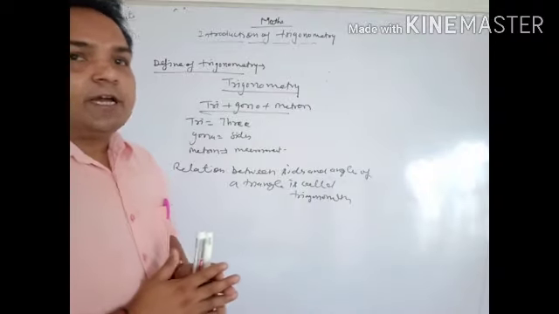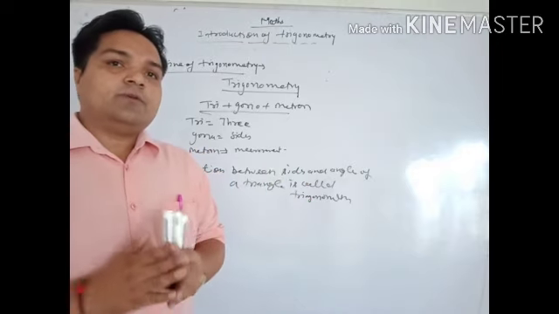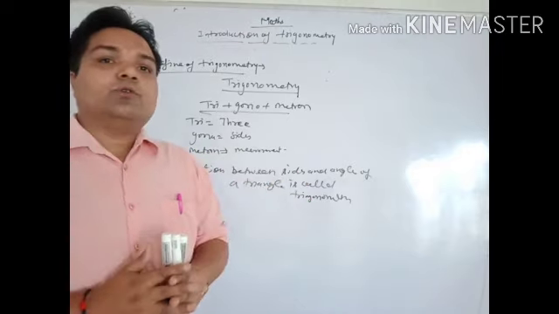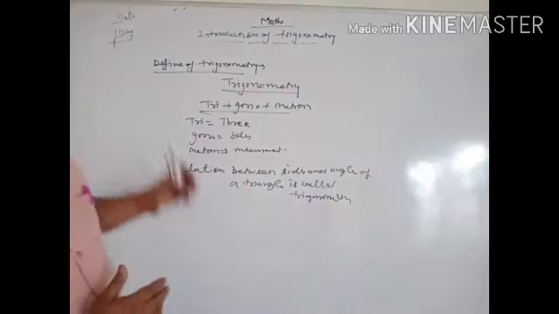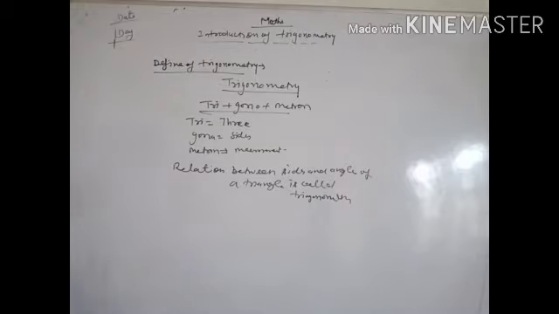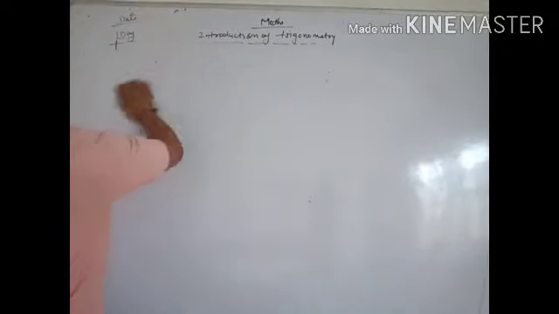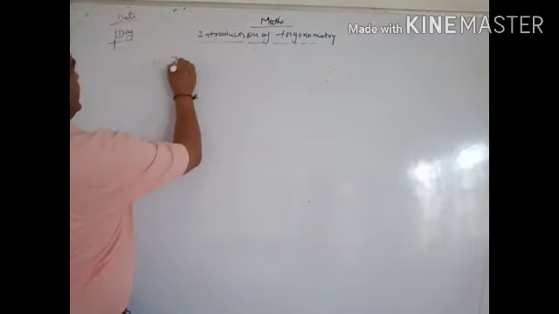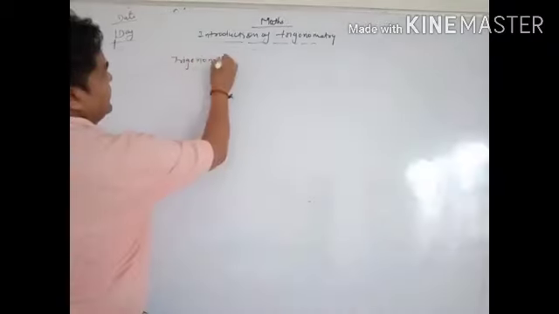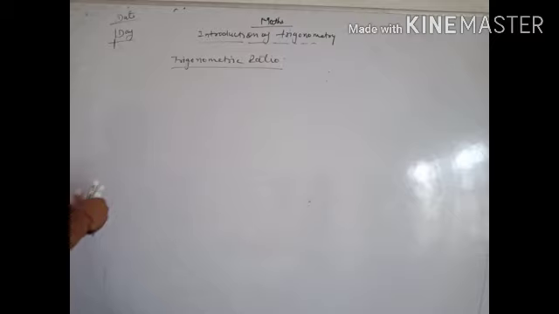Our great mathematician Aryabhata has given trigonometry to the whole world. He has given the six trigonometric ratios. Now we are going to the next step, the six trigonometric ratios. You have to learn them. Six ratios, very important ratios.